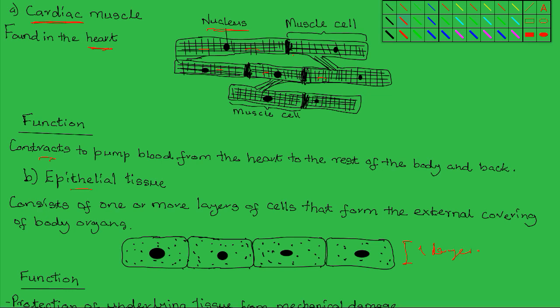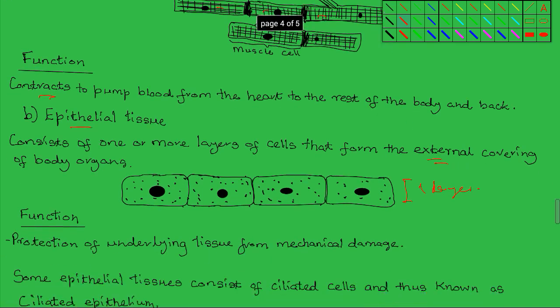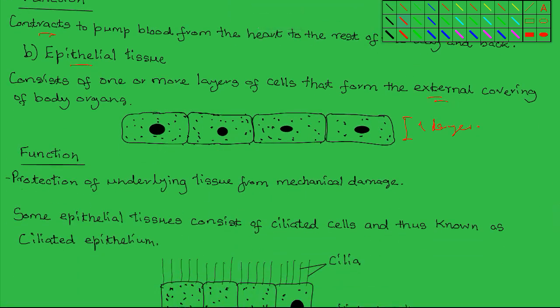This is one layer of epithelial cells. So the function is to form the external covering of body organs, and in this way they're able to provide protection of the underlying tissues from mechanical damage, from mechanical injury, and in some cases even from infection.